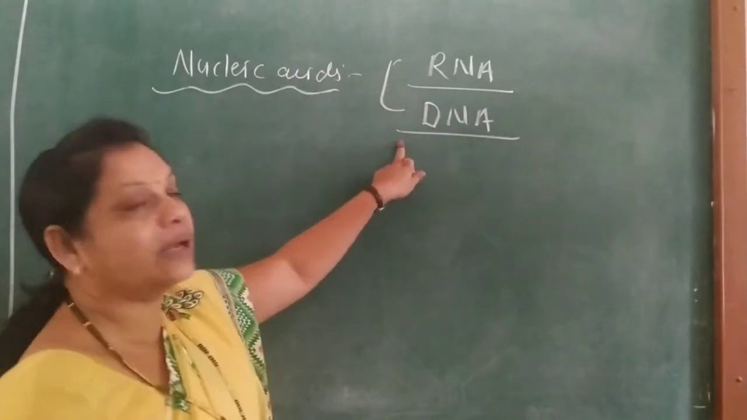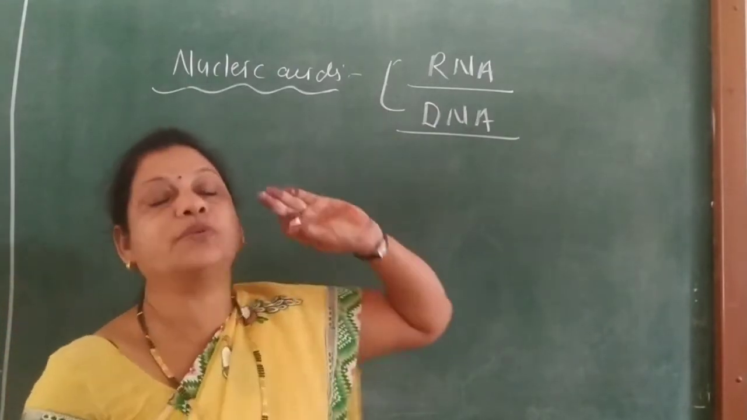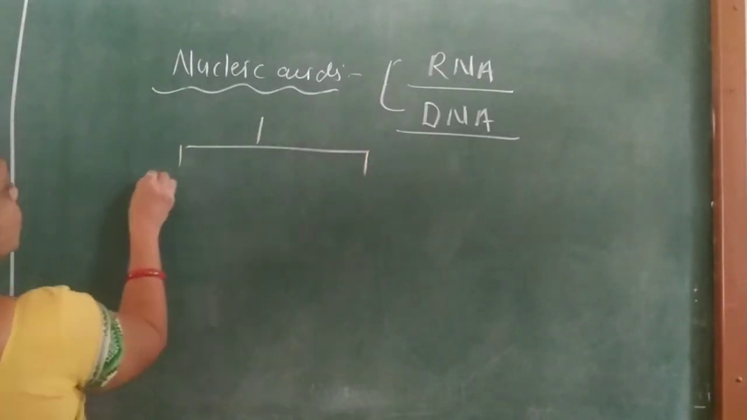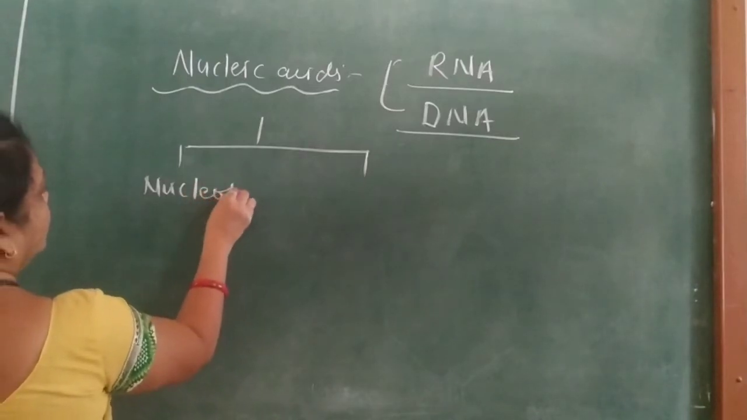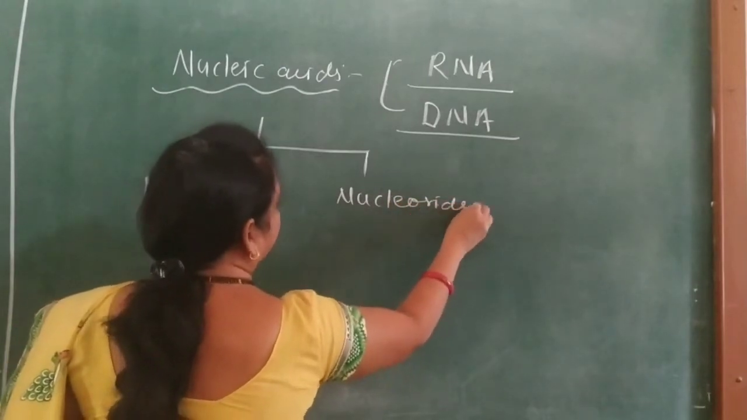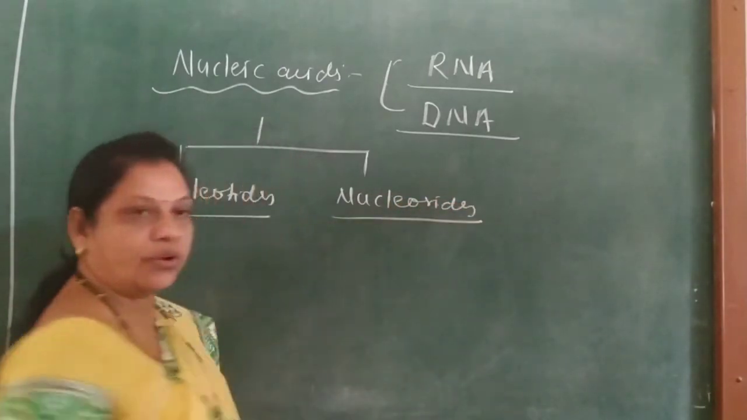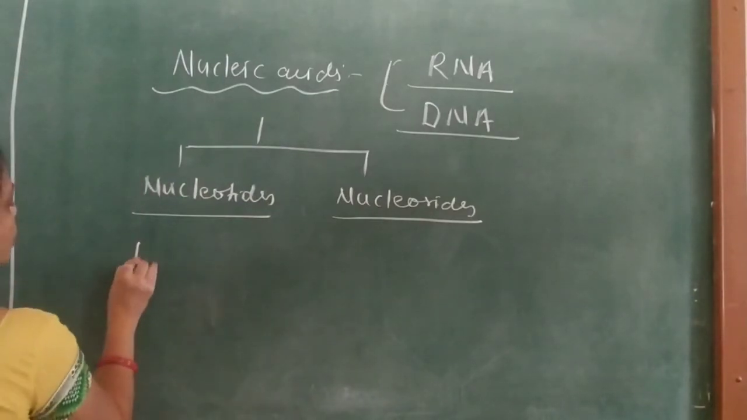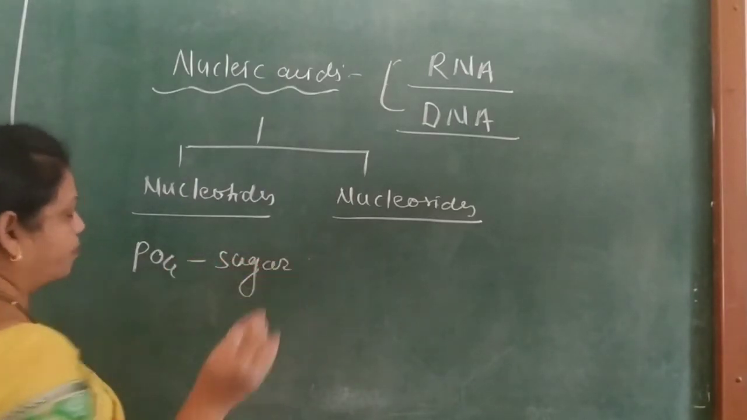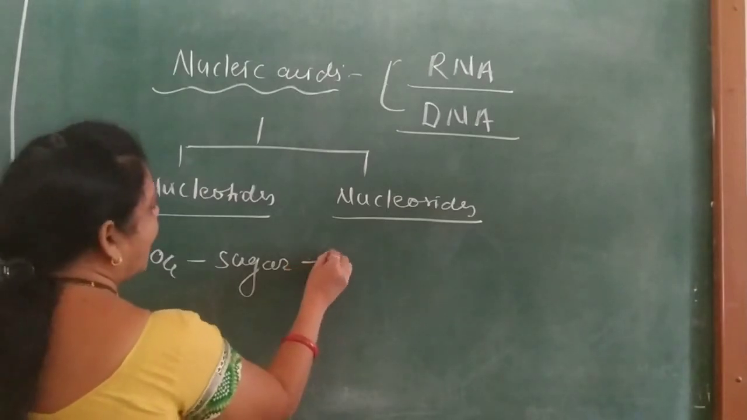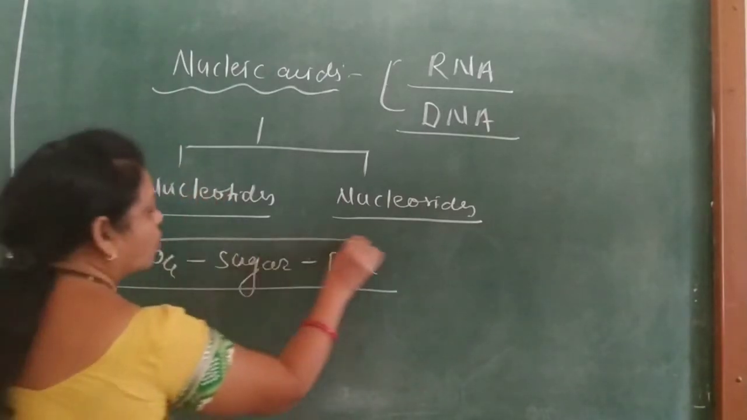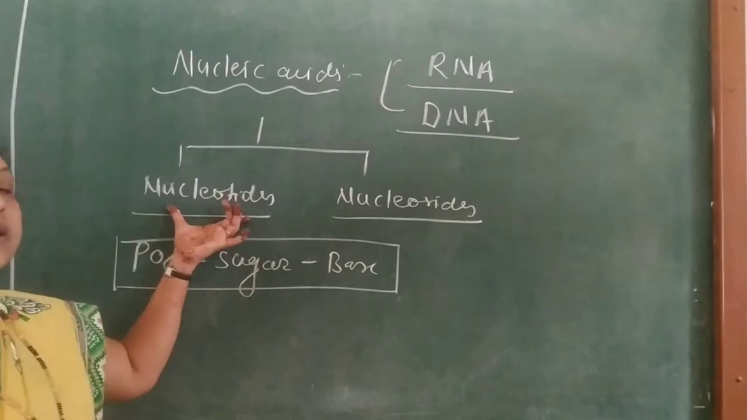RNA and DNA are unbranched polymers of monomers, which are nucleotides and nucleosides. A phosphate group, PO4, then a sugar, ribose, and a nitrogen containing base together make a unit called a nucleotide.